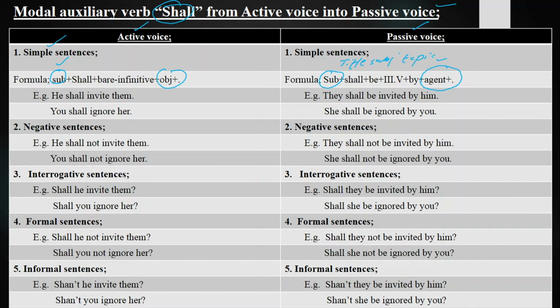So topic subject is the subject which we are talking about, a person, place or a thing in a sentence which we are talking about. Now here, the subjects I have mentioned are not the doer of an action. They and she are not doers of an action. These are the title subjects which we are talking about. And here your subject is the doer of an action. But here your subject is the title subject or topic subject which we are talking about.